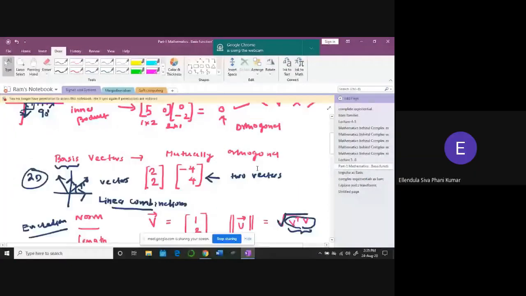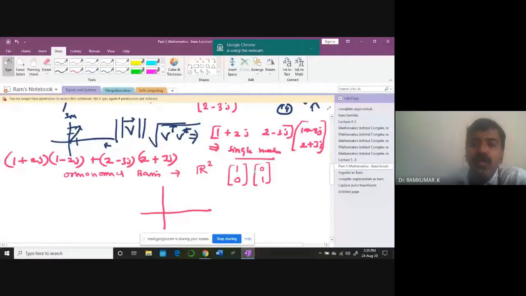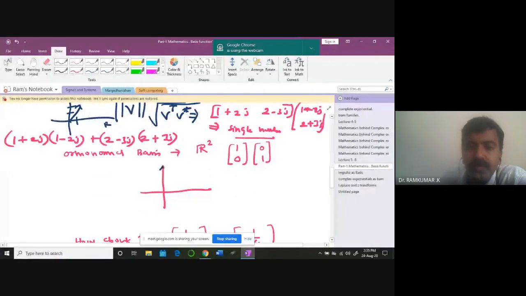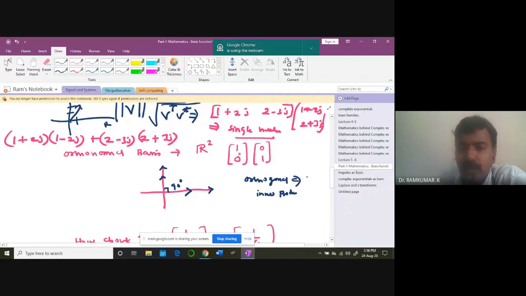Direct. Okay. Now, sir, if you look at this case, orthonormal basis. The first one is 1, 0. It is here. The second one is 0, 1. It is here. Now these two vectors are orthogonal first of all, 90 degrees. If you take the inner product, you are going to get 0. That's quite obvious. You multiply element by element and add it: 1 times 0 plus 0 times 1. That's the inner product. You get 0. So this is orthogonal, definitely.